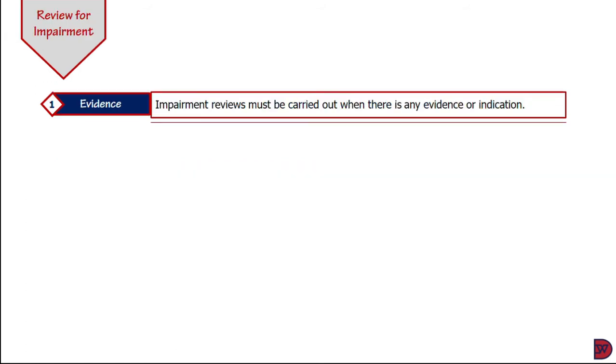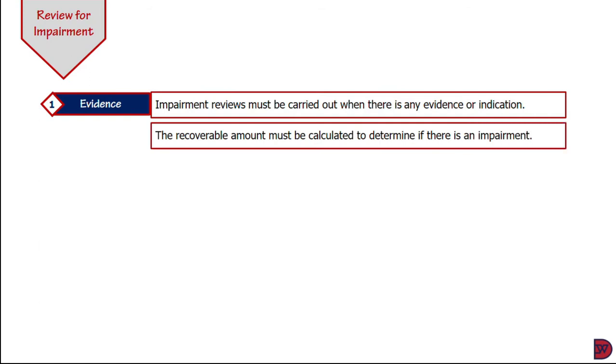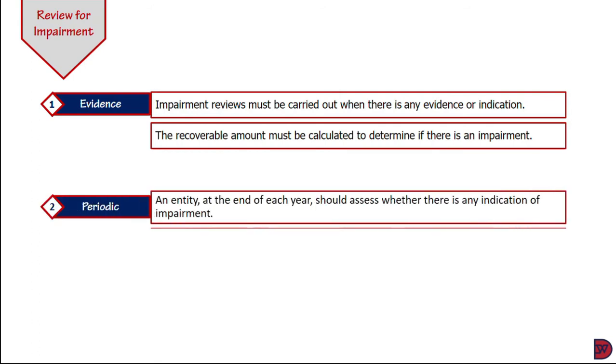Now, an entity must perform tests for an impairment anytime within the accounting period when there is an evidence or an indicator. Now, when that happens, the recoverable amount of the asset must be calculated to determine if there is an impairment. At any point in time, the carrying value of the asset is known. So once that is known, to be able to know whether the asset has been impaired or not, you have to calculate the recoverable amount.